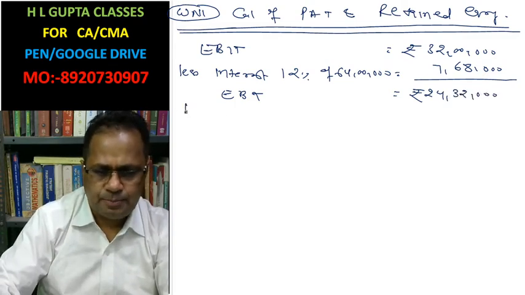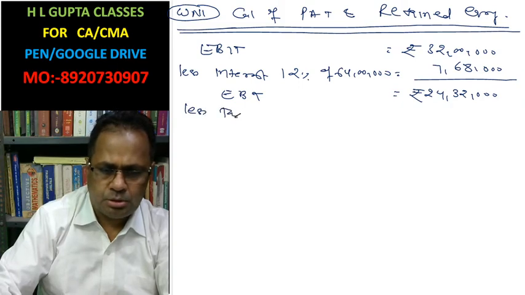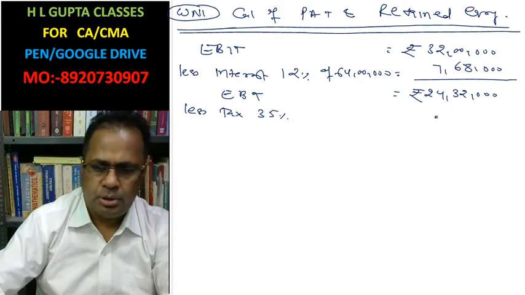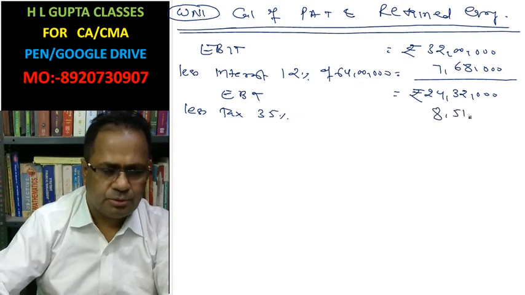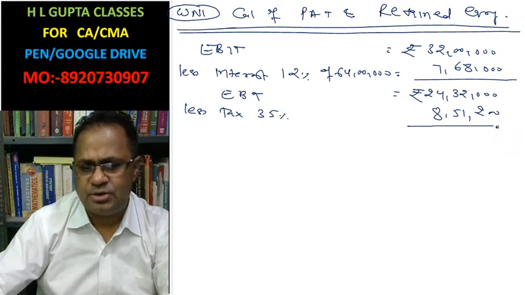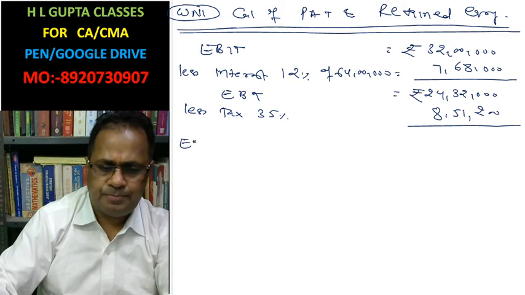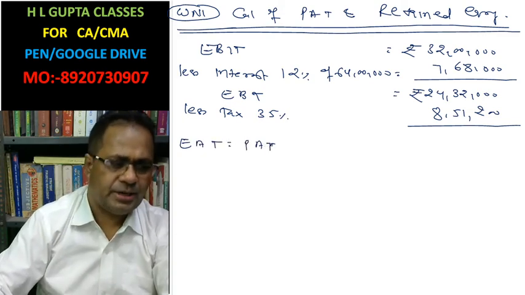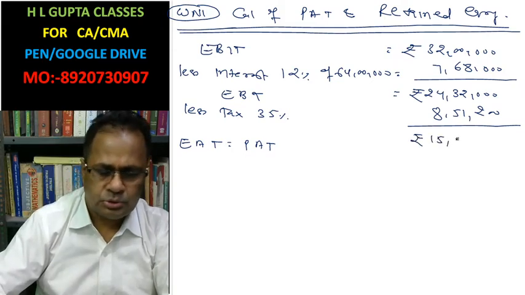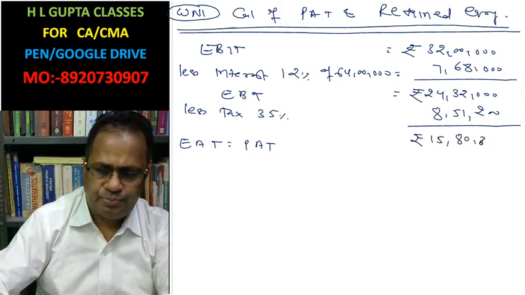Less tax at 35%, 8 lakh 51,200. This is said to be earning after tax, or profit after tax, rupees 15 lakh 80,800.